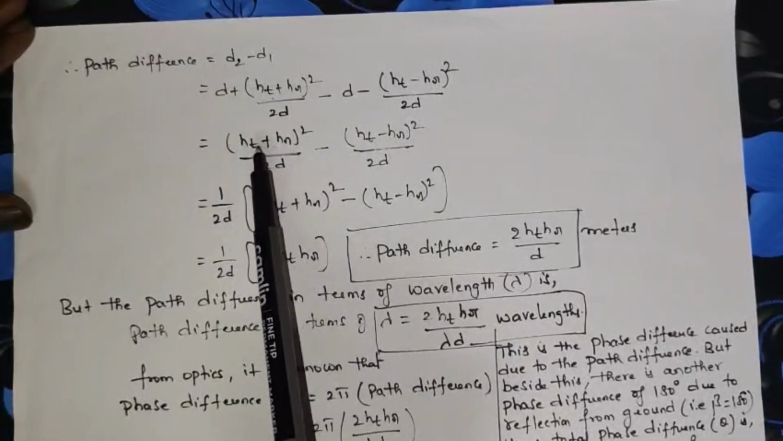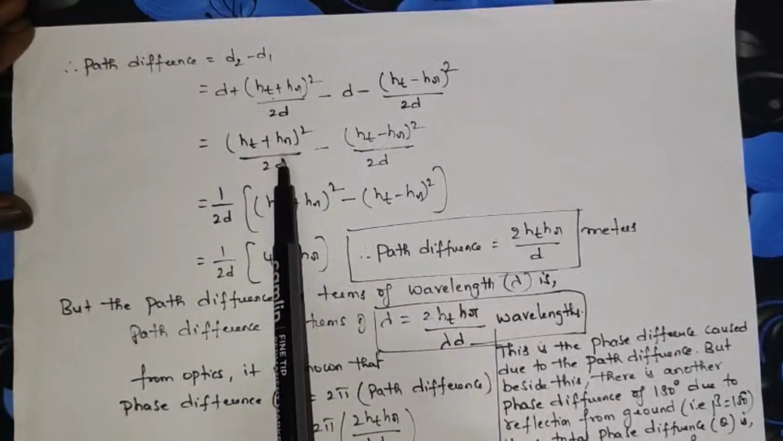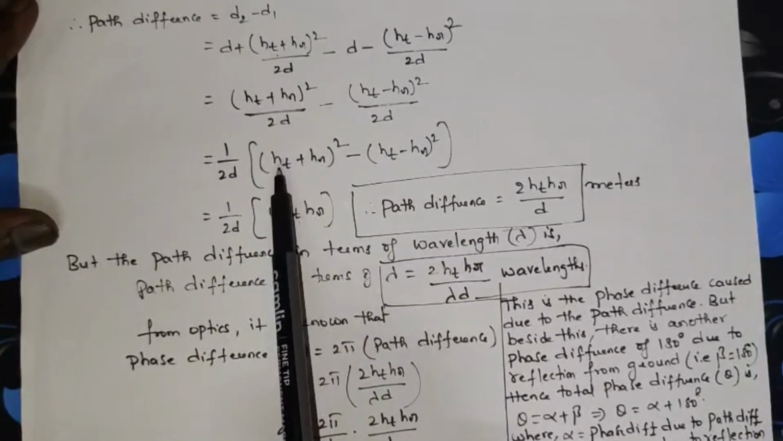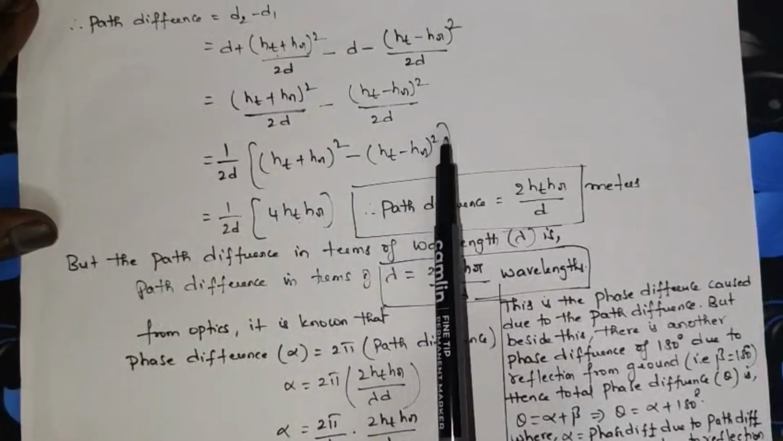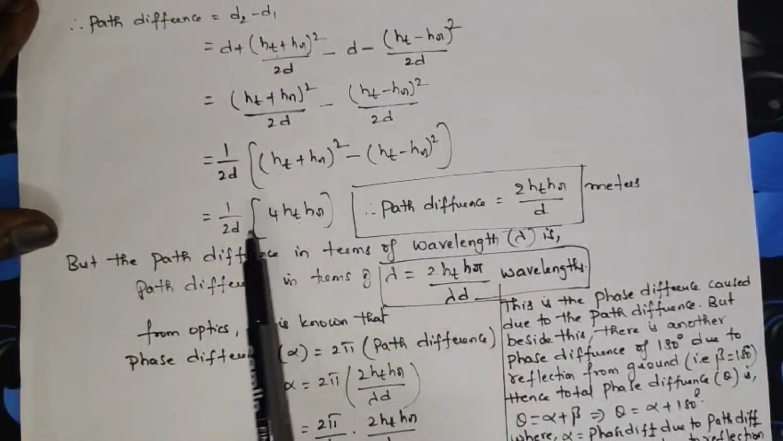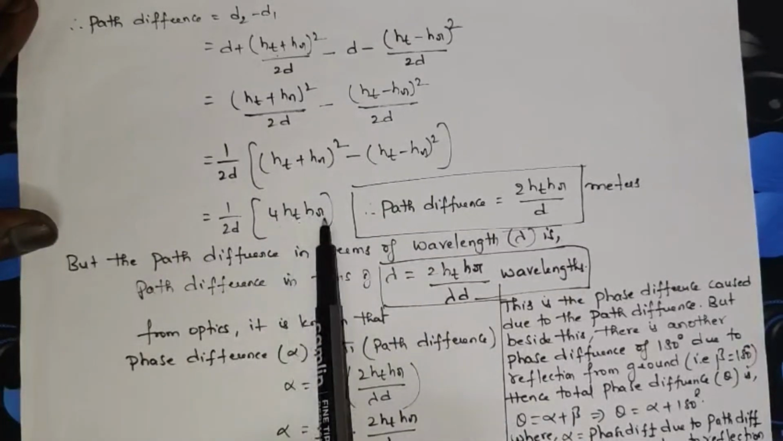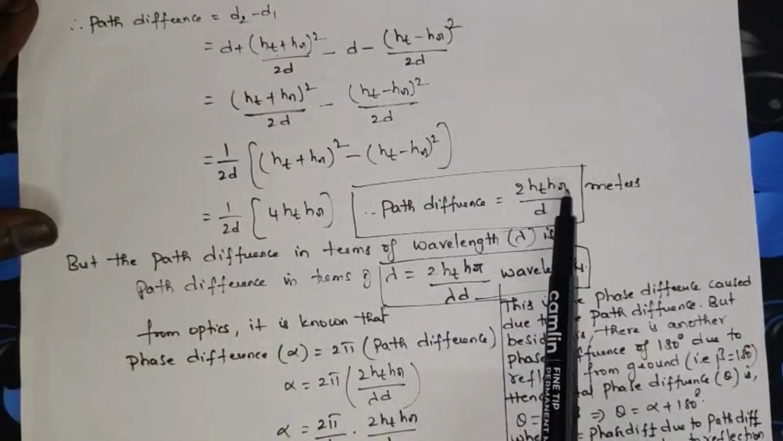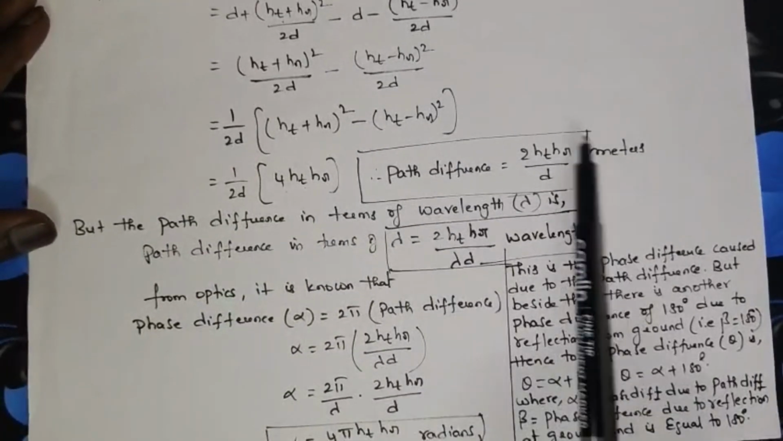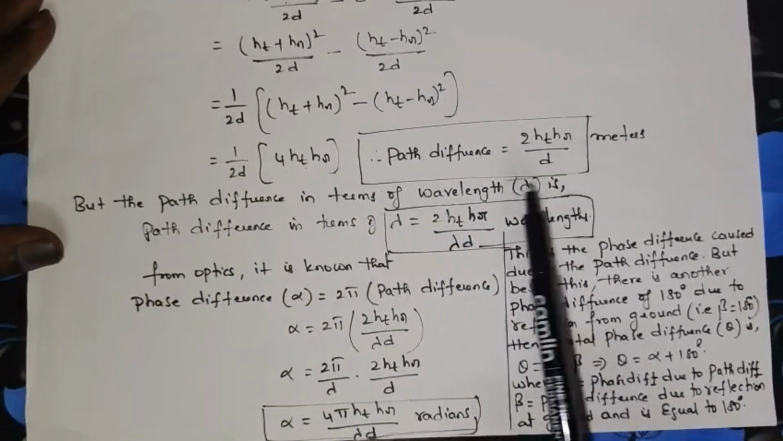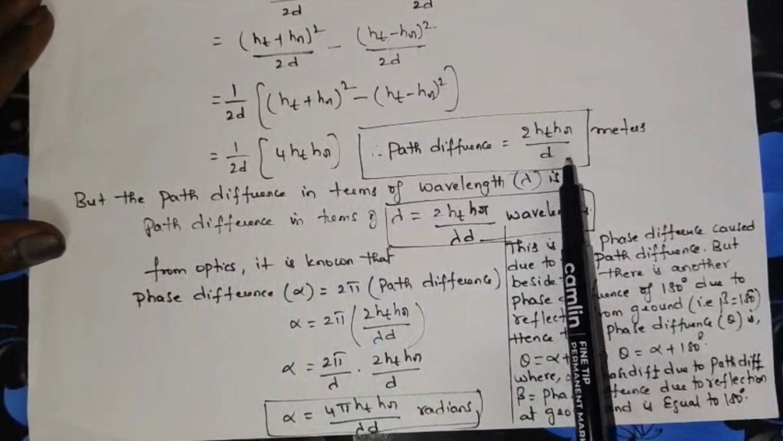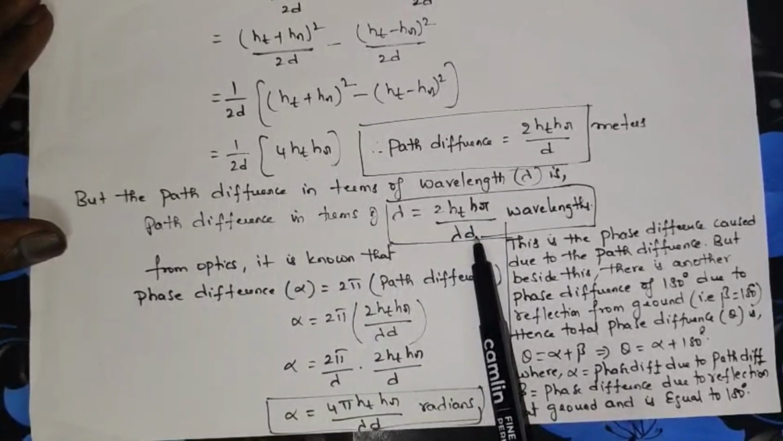d and d get cancelled and the remaining terms, take 1 by 2d common, and the equation becomes like this. Again, this is (a plus b) whole square, this is (a minus b) whole square. If we expand this equation, all the terms get cancelled and the remaining term is only 4 ht hr. Therefore, the path difference is equal to 2 ht hr by d meters. We can write this path difference in terms of lambda also, by including the lambda term in the denominator. That's it: 2 ht hr by lambda d.